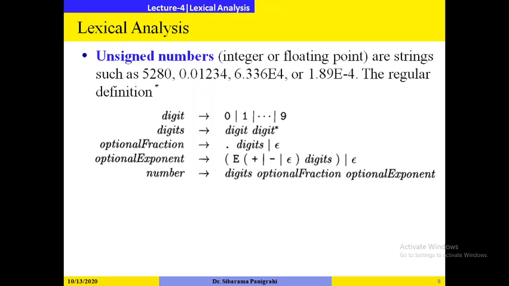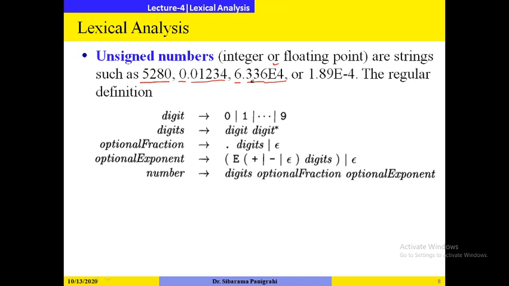So unsigned numbers are represented like what? It may be either 5280, a simple whole number, or it may be a real number like 0.0014 or 6.336 e to the power 4. Here we have represented it in exponential form.